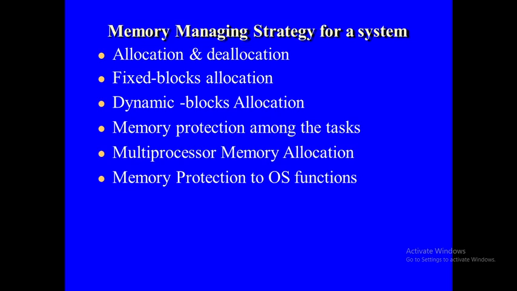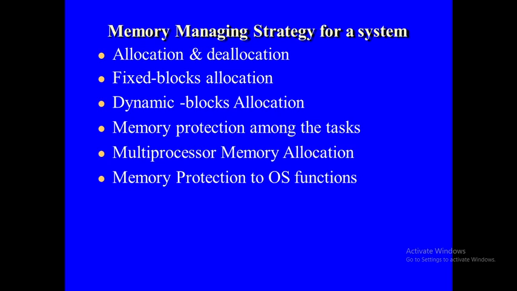That is fixed block allocation. Fixed block allocation means first the memory is going to be divided into a number of blocks. Then the process which requires a small address space is allocated small blocks. If the process requires more address space, more blocks are going to be allocated. That is fixed block allocation.